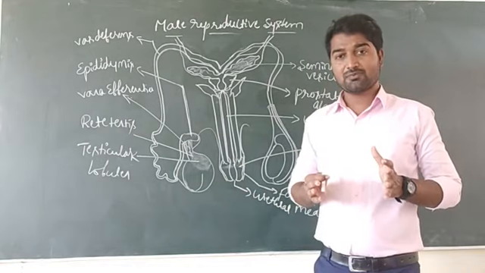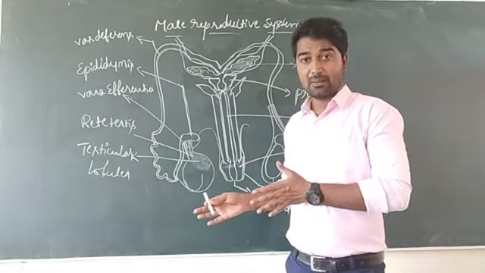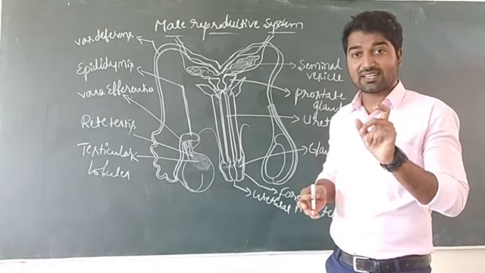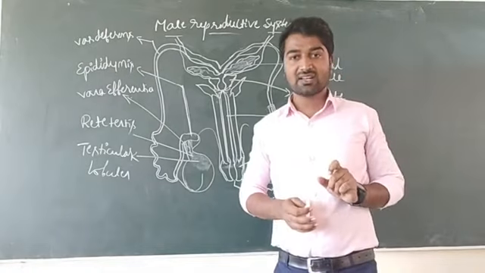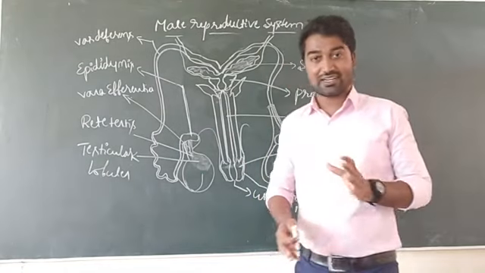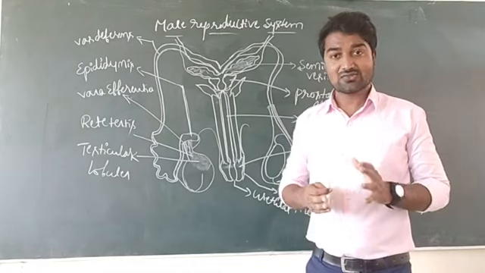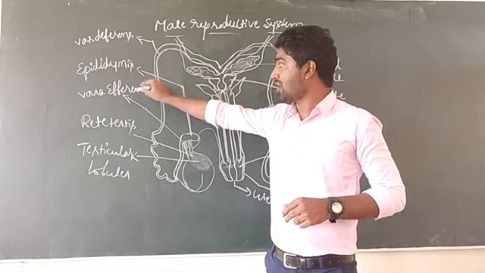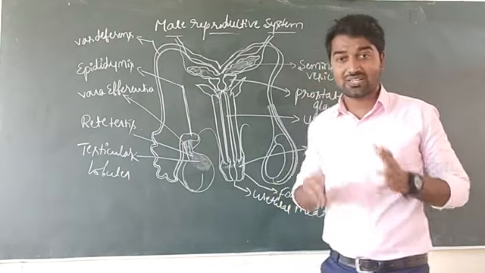And the male reproductive system comprises a pair of testes. Testes are responsible for the production of sperms and male hormone. The male reproductive system also comprises secondary sex organs, also known as accessory sex organs, that means helping sex organs. They include a few ducts as well as glands. In that, rete testis, vasa efferentia, epididymis and vas deferens are the different kinds of ducts.